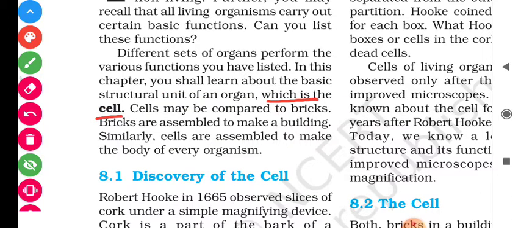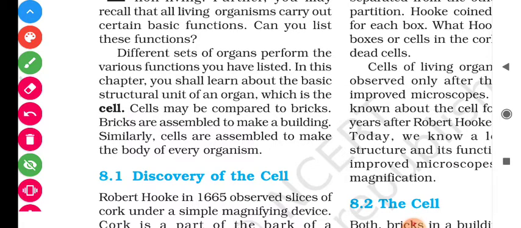Students, in our digestive system there are many organs like the mouth, esophagus, stomach, and small and large intestine, as well as the anus. Parallelly, the liver and pancreas are the supplementary organs. But students, all these organs have one common basic structural unit called the cell.